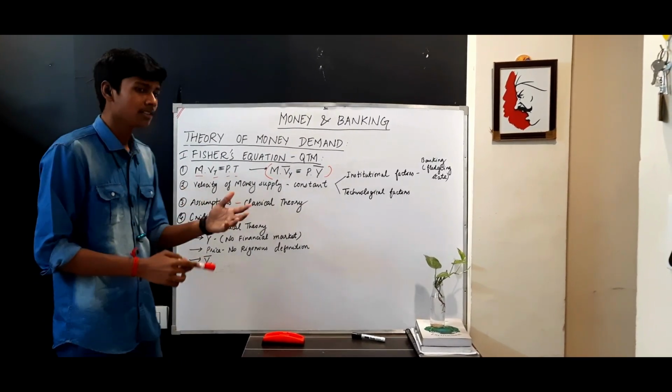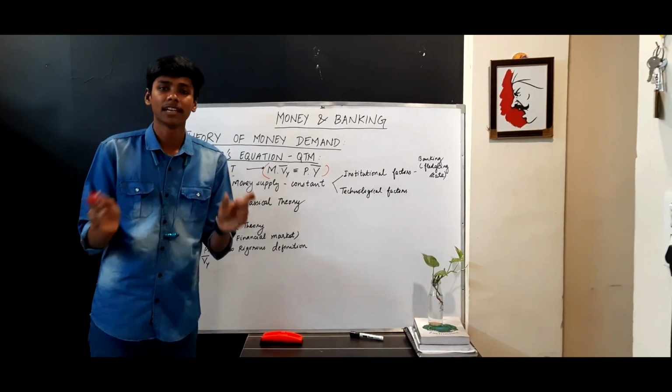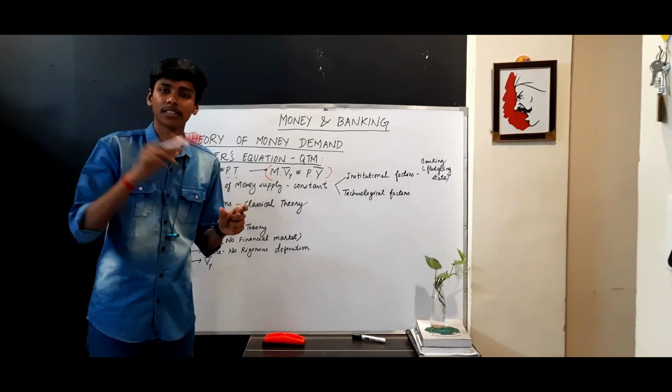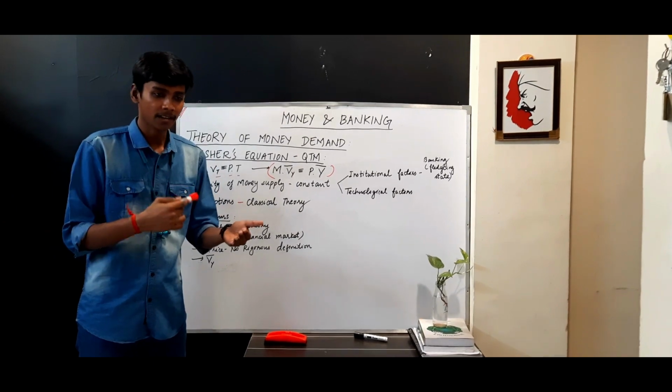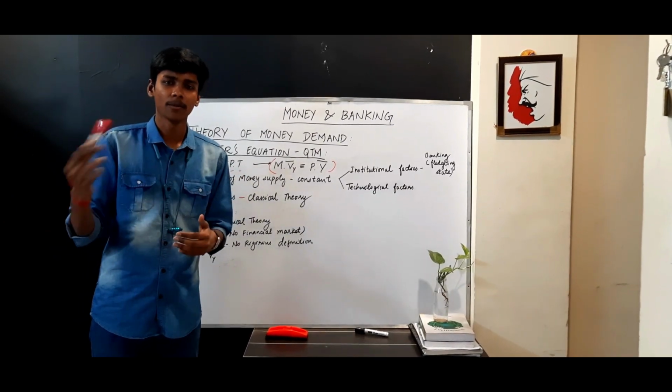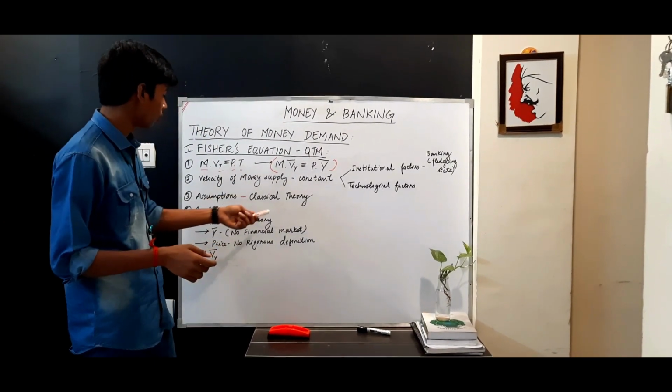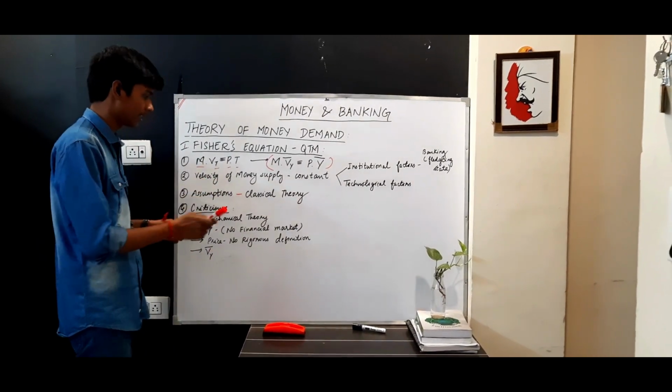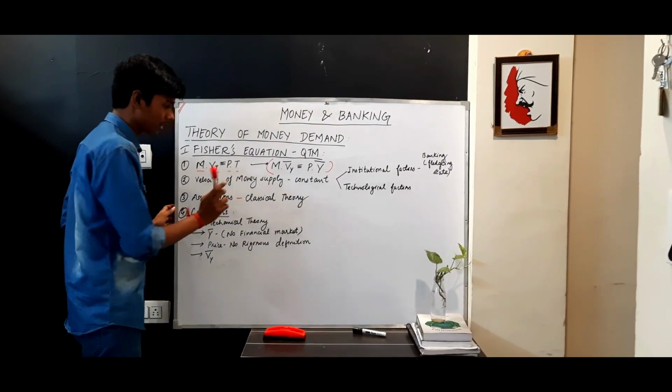Then there are assumptions like perfect competition in the economy and classical dichotomy, that means real factors affect only other real factors, and nominal factors only affect the nominal output. That holds true here as well, because he is a classical economist. He holds all the assumptions of classical theories.